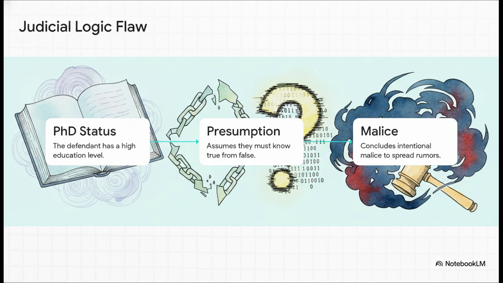The AI zeroed right in on the judicial reasoning used to prove intent, and guys, they identified a massive logical fallacy. Here is the exact step-by-step logic the court used. Step 1. The defendant has a PhD and a high level of education. Step 2.